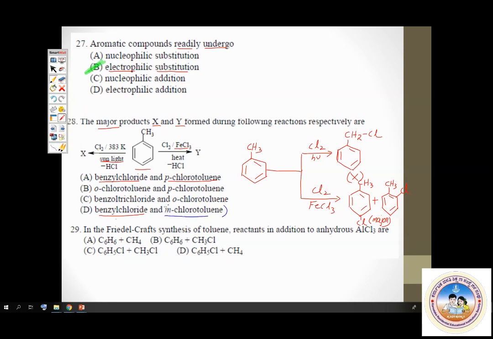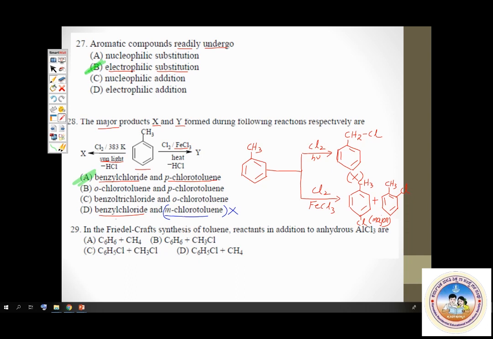Okay, now we are into question number 29. In the Friedel-Crafts synthesis of toluene, reactants in addition to anhydrous AlCl3 are? It's a Friedel-Crafts reaction where you prepare toluene. These are the reactants required for a Friedel-Crafts reaction.